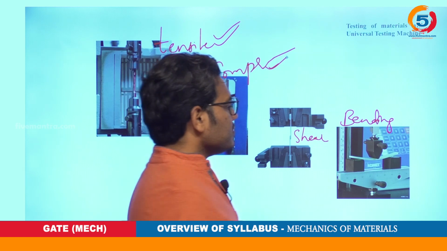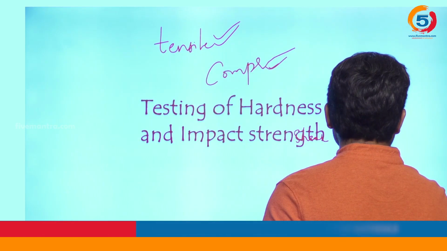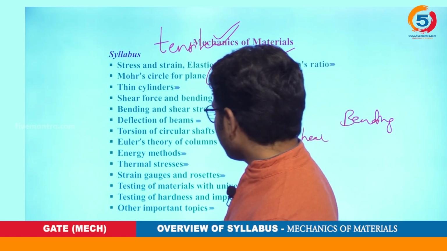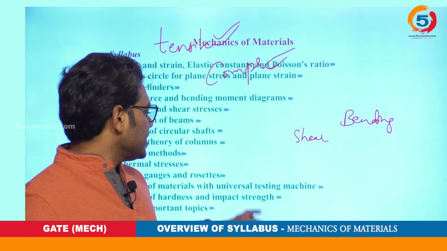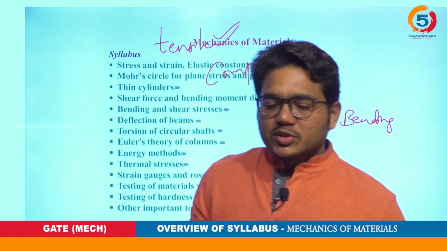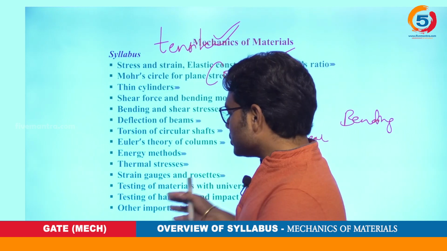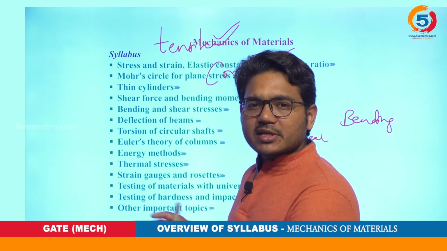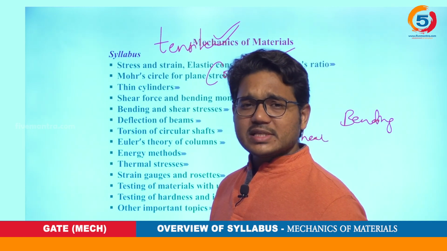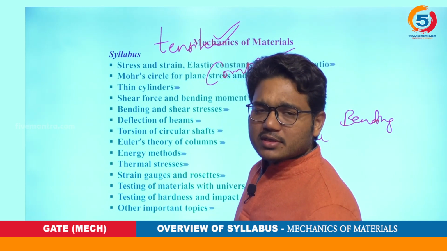Moving ahead, our next topic is the testing of hardness and impact strength. I would suggest putting this topic in production, that is, material science, because mostly material science people deal with this particular topic as it is given in the syllabus.